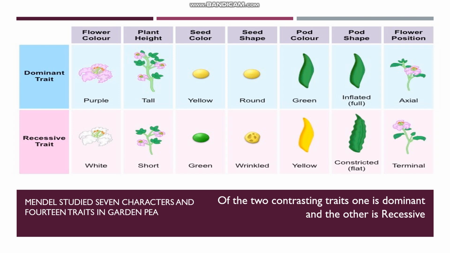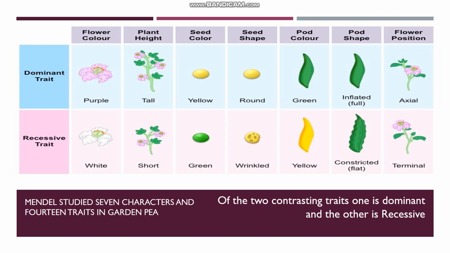Now the pea plant, he studied 7 characters, and these 7 characters were flower color, plant height, seed color, seed shape, pod color, pod shape, and flower position. These are the 7 characters studied by Mendel in pea plant, and each character had 2 contrasting traits. That is what is meant by easily observable contrasting traits for a character.